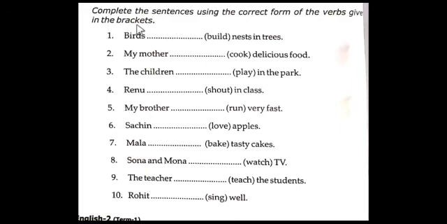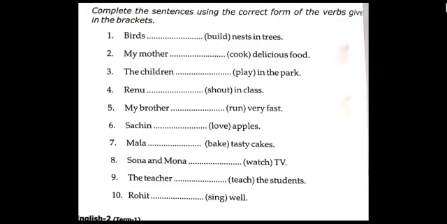There are 10 sentences here. Each sentence has a verb given in the bracket. So read the sentence and fill in the correct form of the verb here. We must add s or es form to the main verb here.